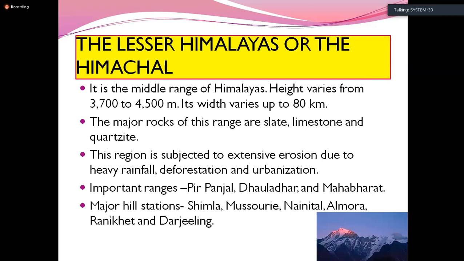Next, we are going to see the major rocks, the different types of rocks found in this range. They are slate, limestone, and quartzite. These are the different types of rock found in the Lesser Himalayas.